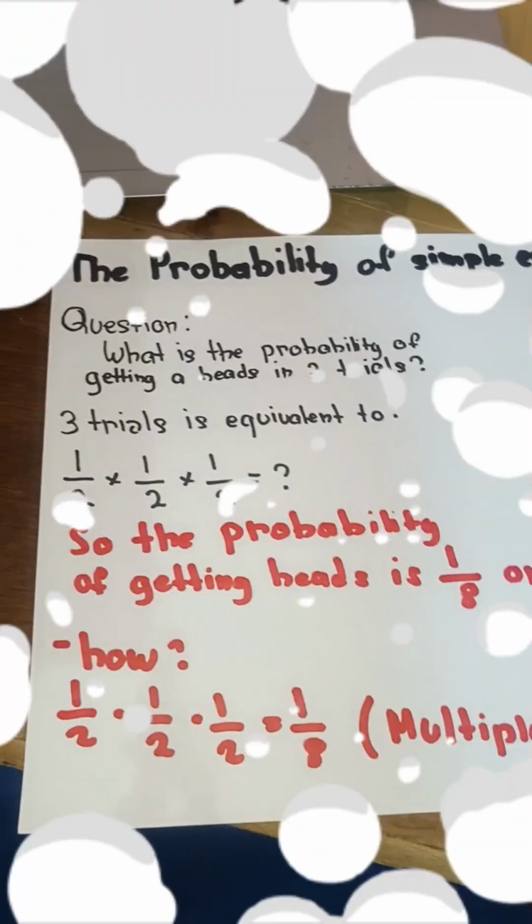Well, there are 2 most likely outcomes, heads or tails. The probability of getting heads is 1 out of 2, and the probability of getting tails is also 1 out of 2.